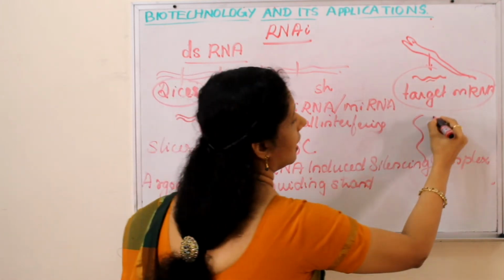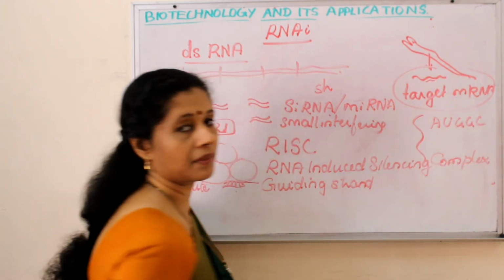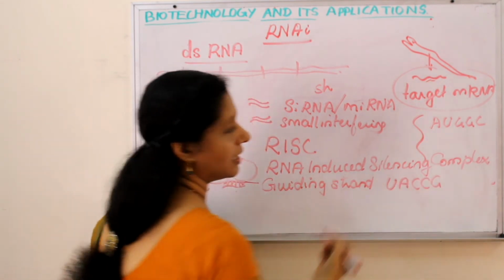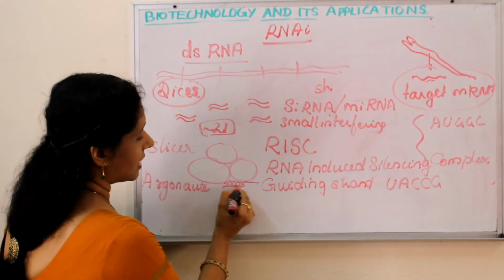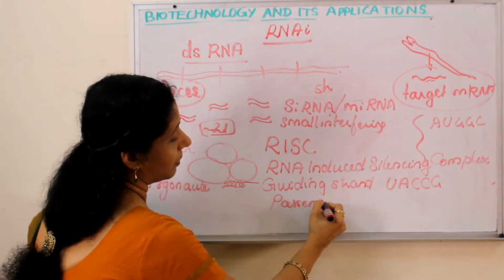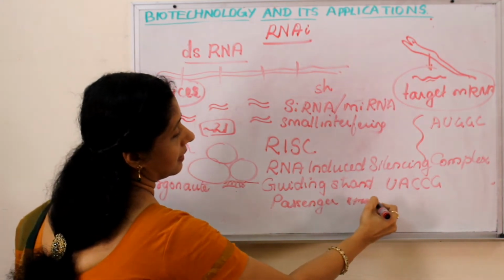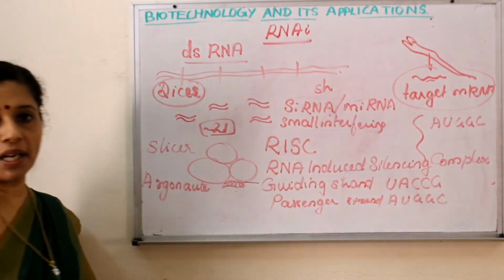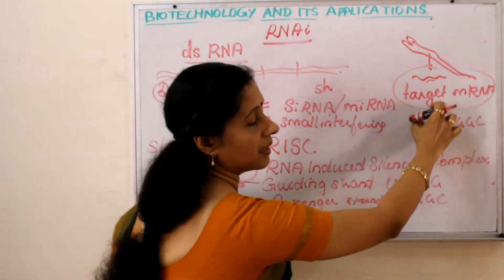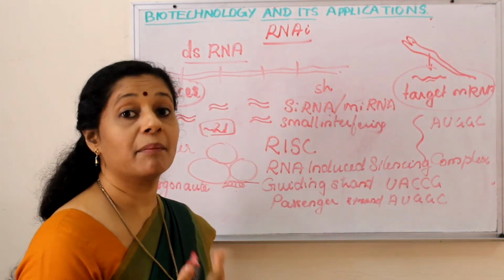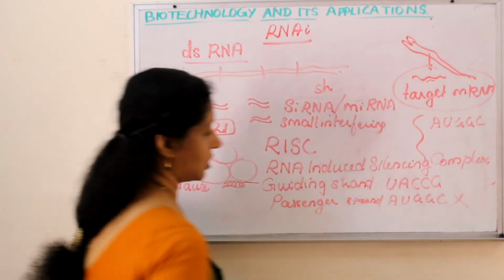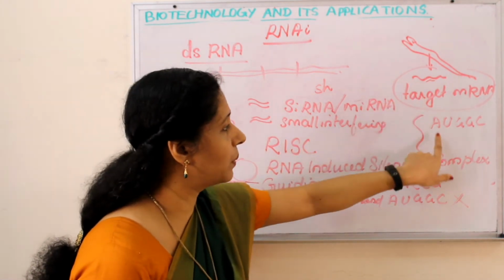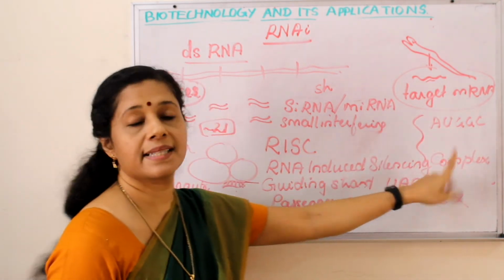Suppose there is a sequence A, U, G, G, C. So what is the guiding strand then? U, A, C, C, G. Right? So what will be the other strand? The other strand is called a passenger strand. That will be A, U, G, G, C, which is similar to this target mRNA. So if we take this passenger here, can it bind? No, they are not complementary, they are the same. So we don't want this passenger. What do we want? We want the guiding strand. The guiding strand will go and bind with this. A, U, G, G, C means complementary. U, A, C, C, G will bind.